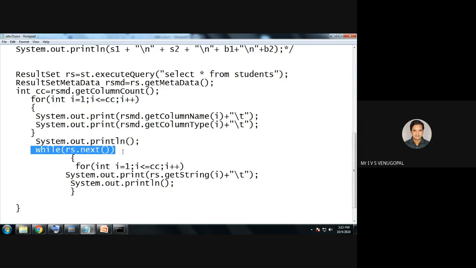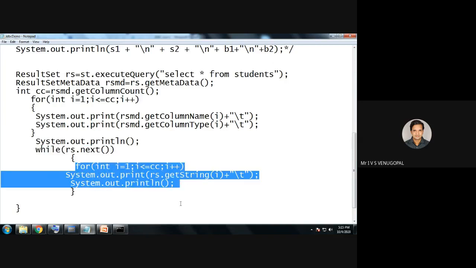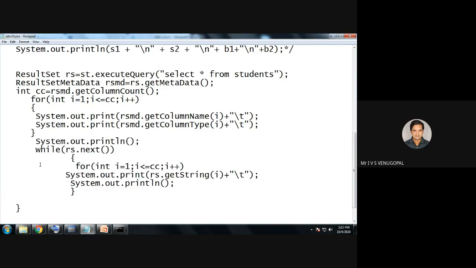Whenever you need to process the result set, first you need to check whether there is any data or not. Without checking whether rows are there in your result set or not, if you try to process, you'll get an SQL exception. So always you have to check first whether there are rows or not using while of rs.next. While of rs.next checks whether there are any rows in the result set or not. Once checking whether rows are available, then you need to process.